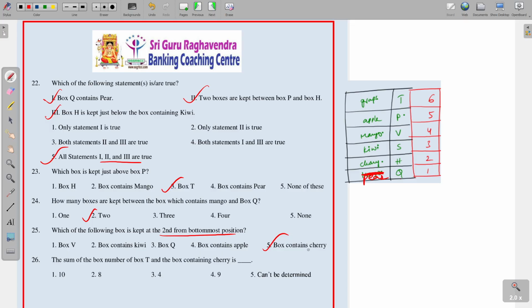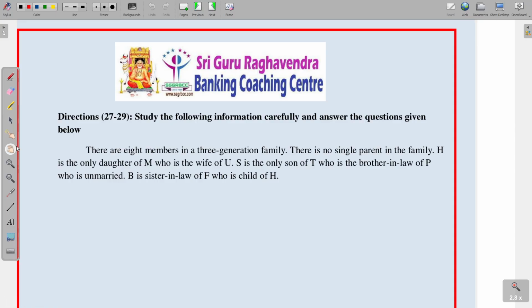So box cherry. The sum of the box number of box T and the box containing cherry. So first of all box T. Box T number is 6, and cherry number is 2. So the sum of these two is 8. 8 is the answer.